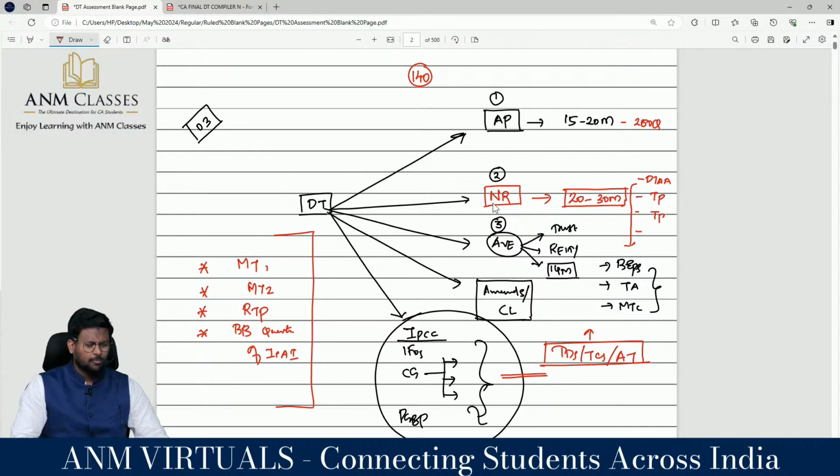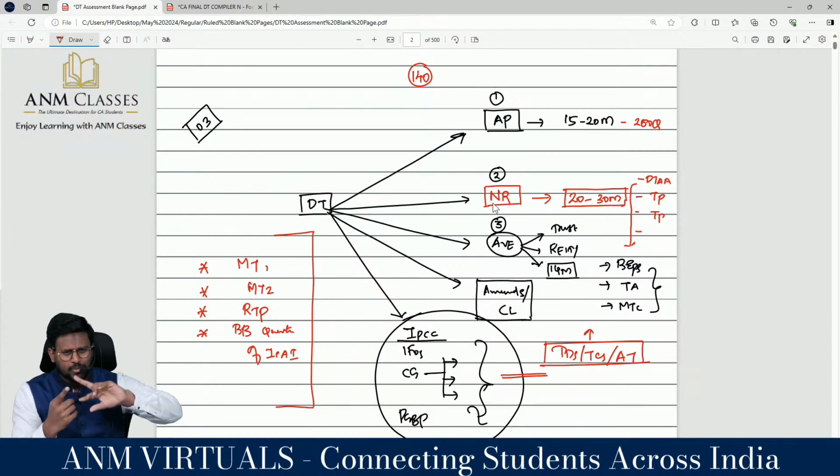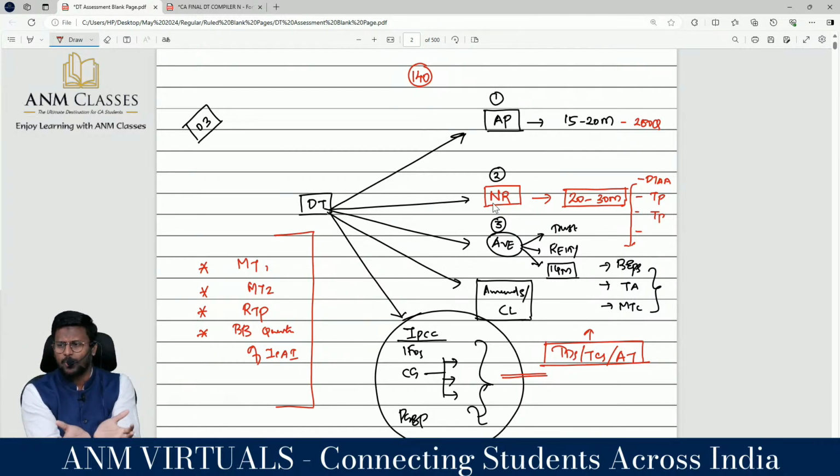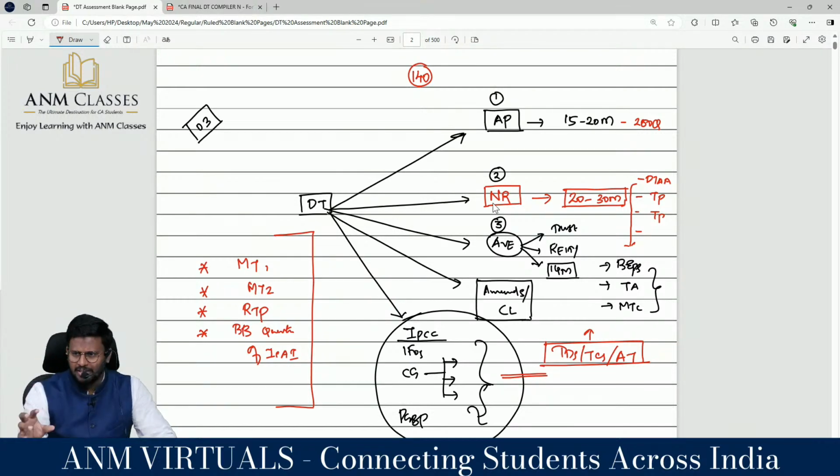Then partnership firm. Only one type of question is pending from our part, which I usually do in the last 1 month: computation of total income and computation of GST payable. Both will carry 14 marks in the examination. It is a big essay type question, which I can't do at the end, because to do that sum you should have proper, 100% knowledge of direct tax. In one question they'll be talking about TDS, advanced tax, and TCS. Everything will be there in one question. It's a combination. Even assessment points will be there. So you should be an expert in direct tax to solve it.